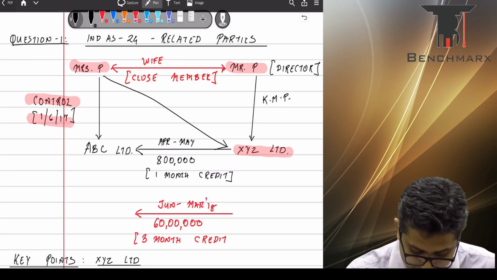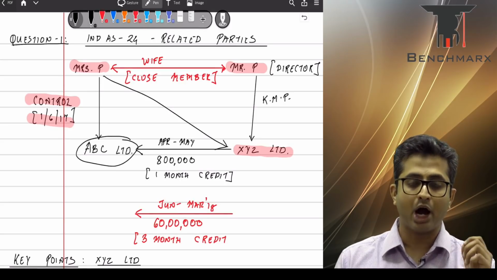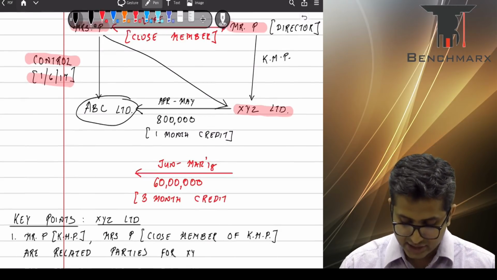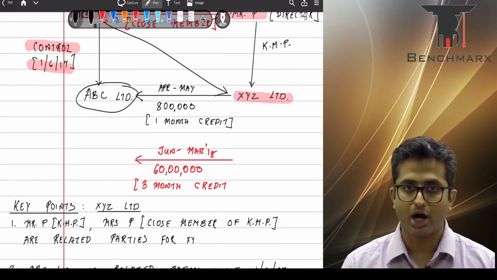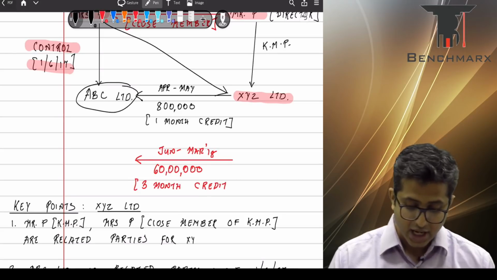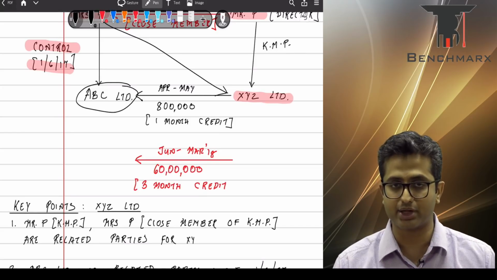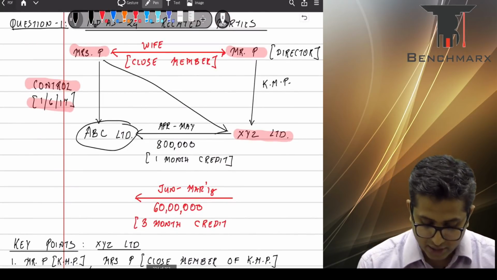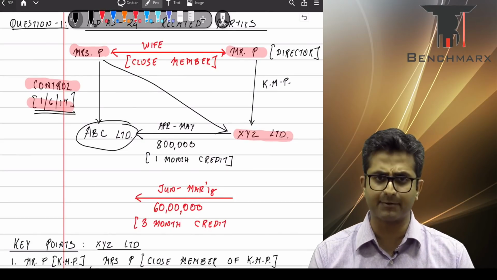Now we have Mrs. P, who is exercising control over ABC Limited, and hence as ABC Limited is controlled by a related party of XYZ, there is a related party relationship, as you can see, between ABC as well as XYZ. However, this related party relationship comes into existence from 1st of June 2017.